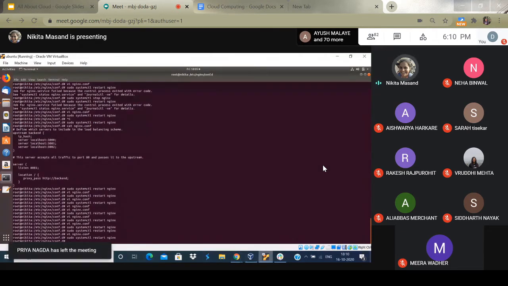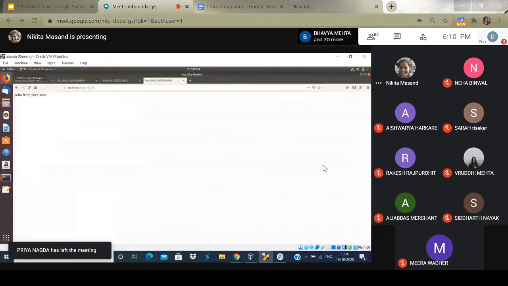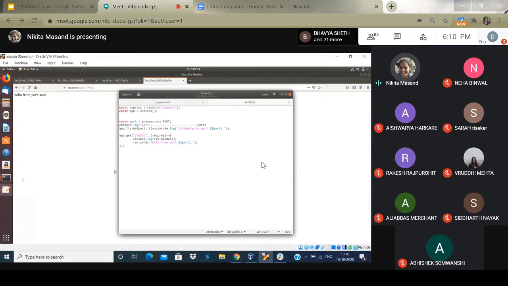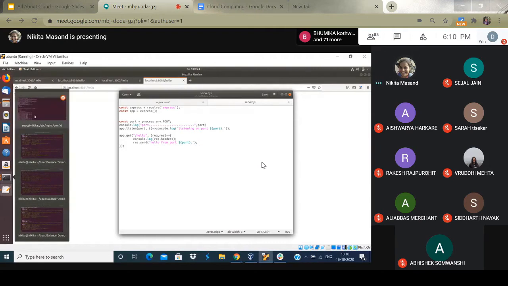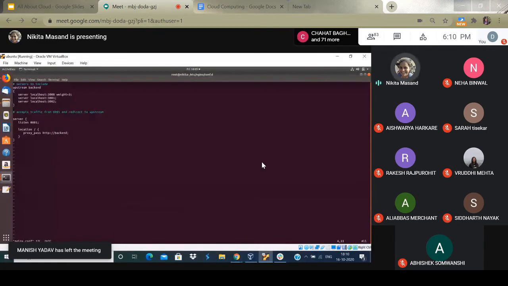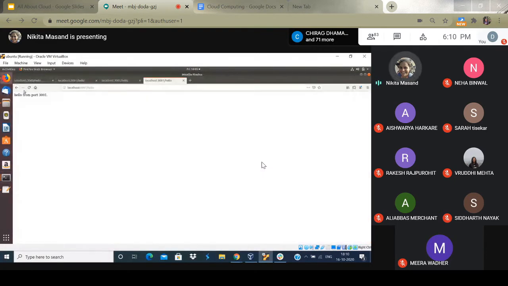Now what should happen is most of the requests should be going to the port number whose weight we have increased. I think it was 3000, right? Yes, most of the requests should be going to port 3000 now. Like most, meaning, let's see. So you all can see it's not round robin now, it's weighted round robin, and it's focusing more on 3000. So this is about weighted round robin.